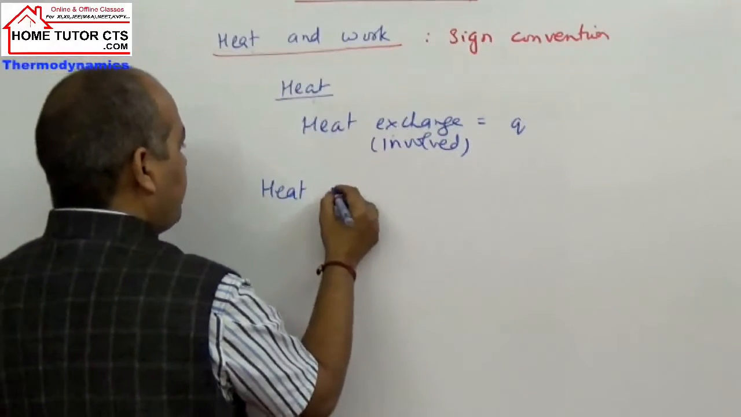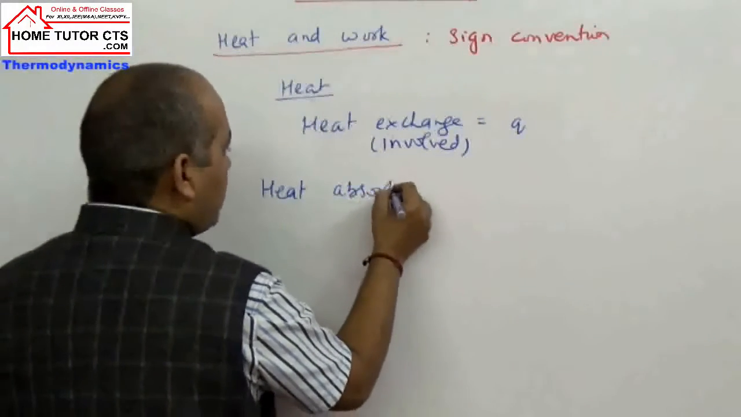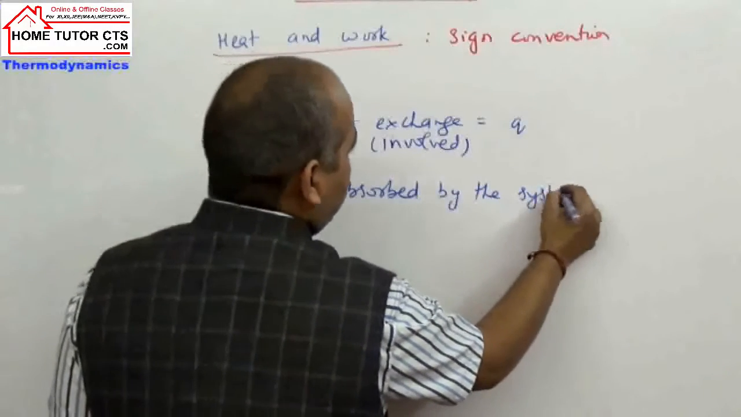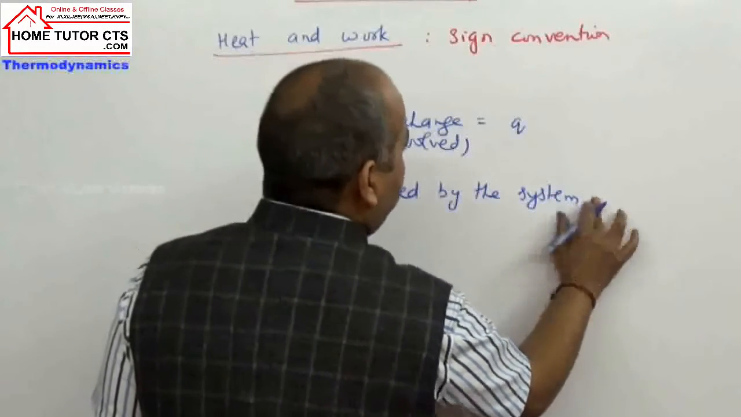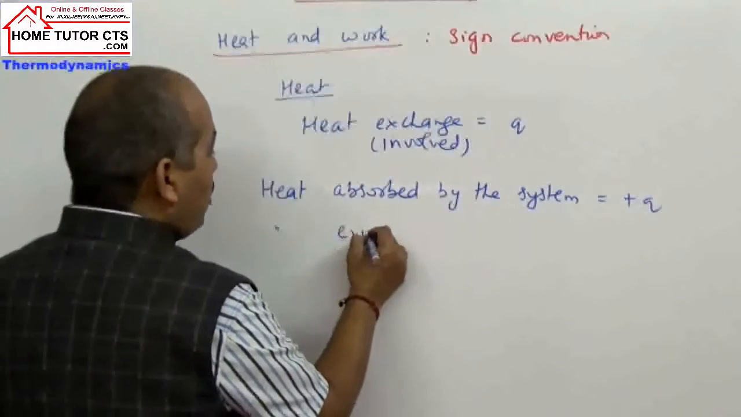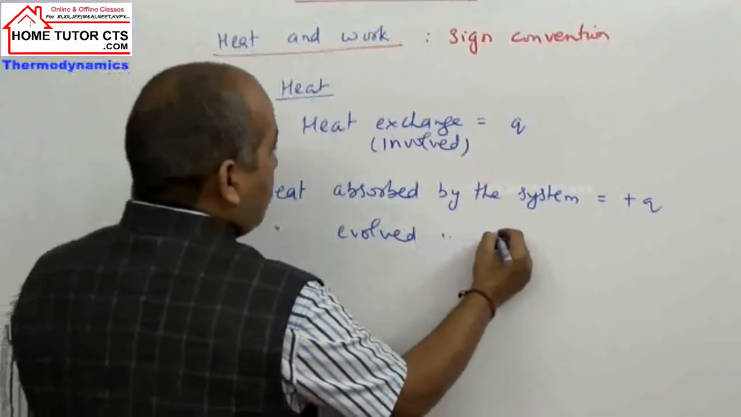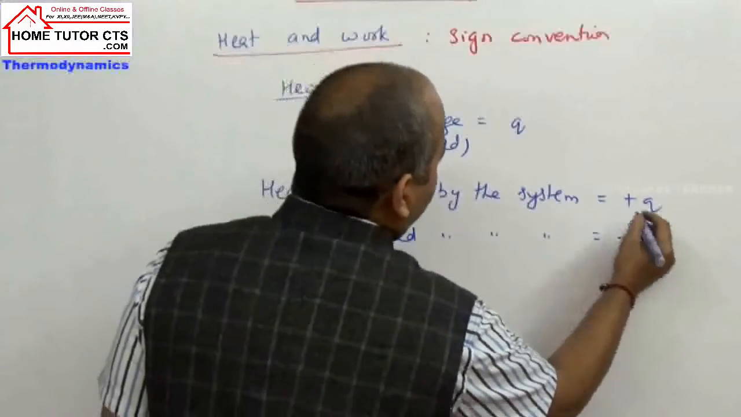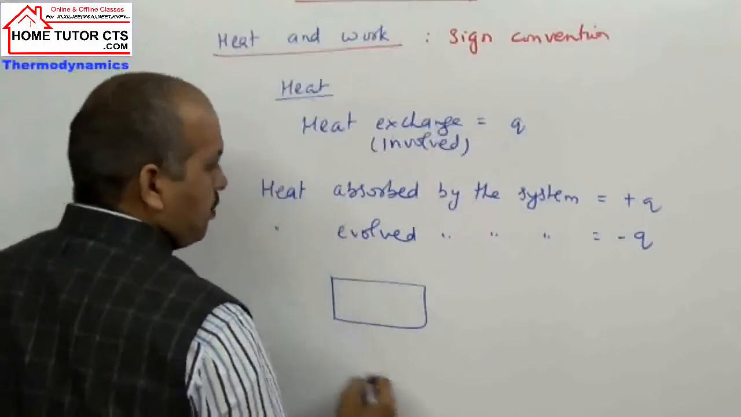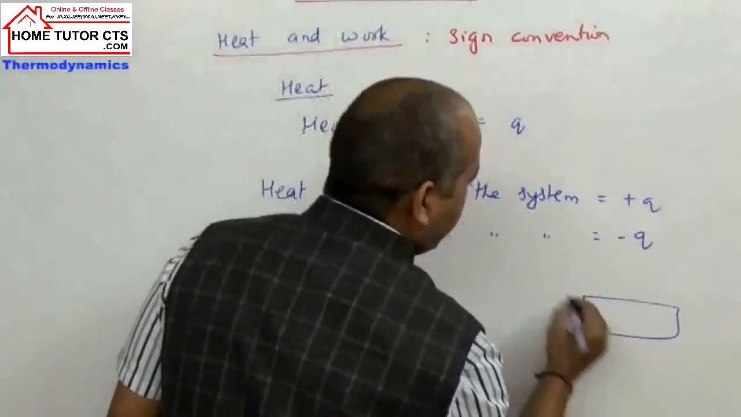Heat absorbed by the system is taken plus Q, and heat evolved by the system is taken minus Q. Means if I take here, suppose it is system, I can take two cases.